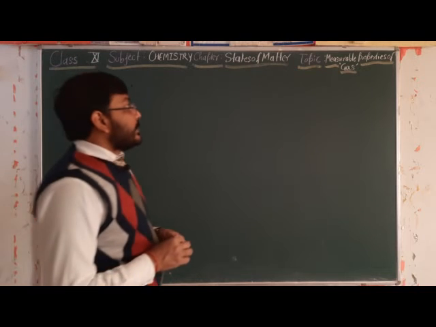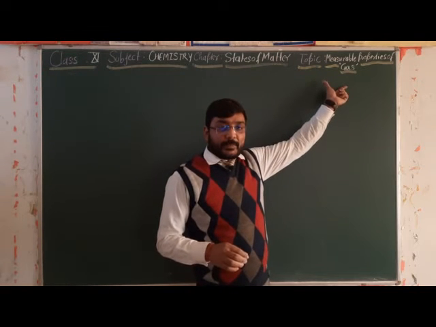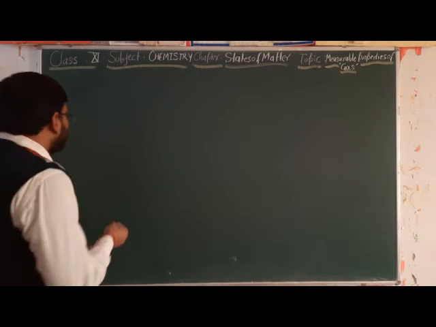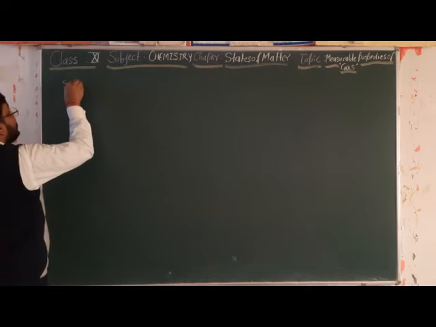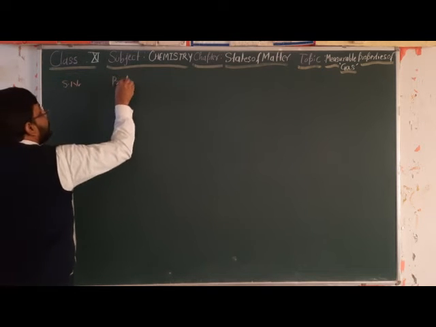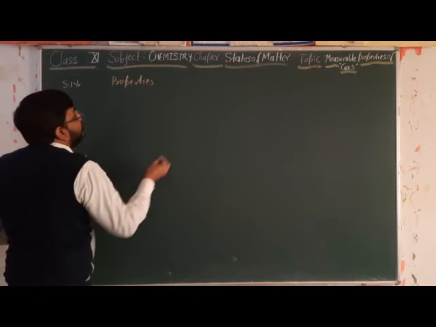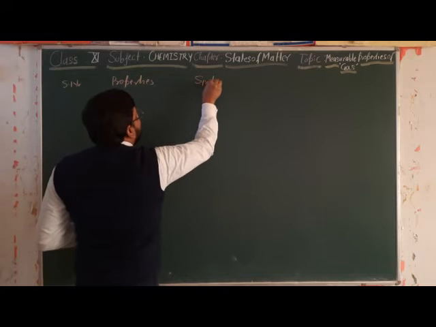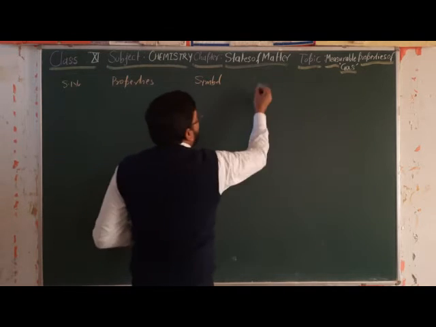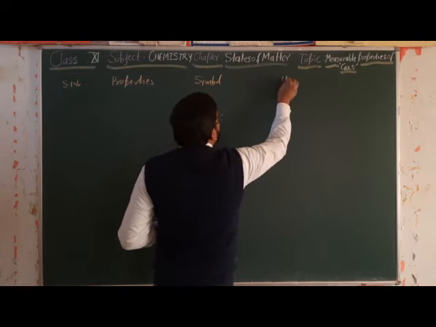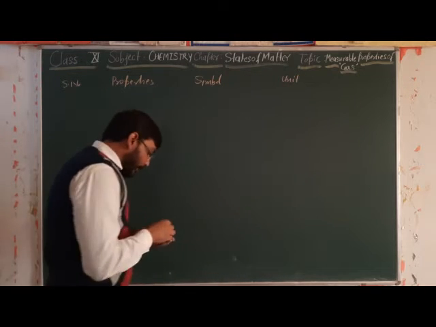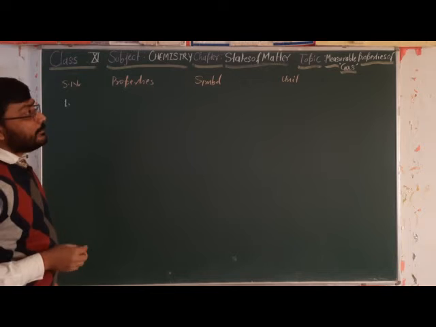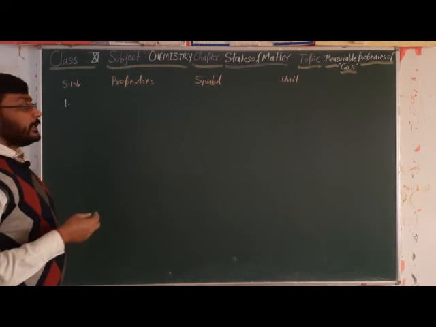Now dear students, our next topic is measurable properties of gas. So what are the properties we can measure? Let us see. The first is serial number, then properties, then after properties the symbol to designate the particular property, and then the unit to express that measurable property. It is clear from the topic name: measurable properties of gas means the properties we can measure.